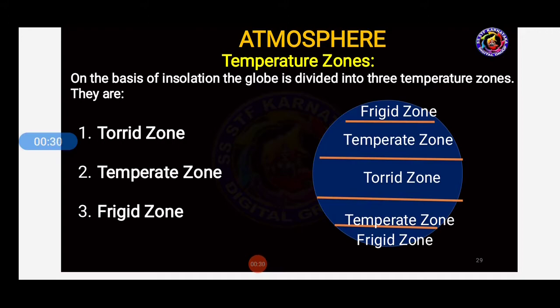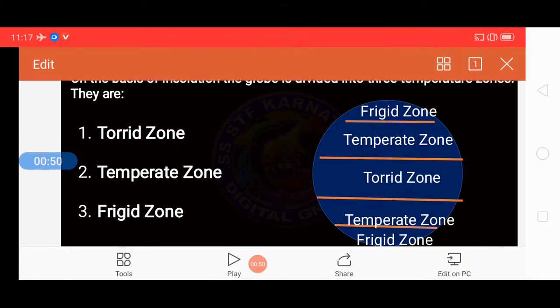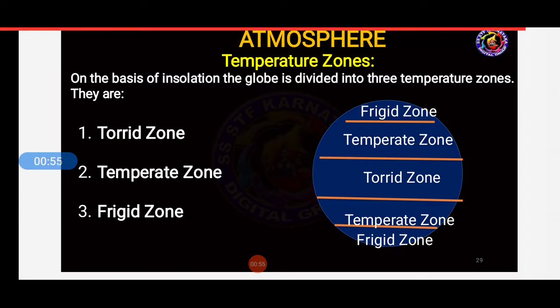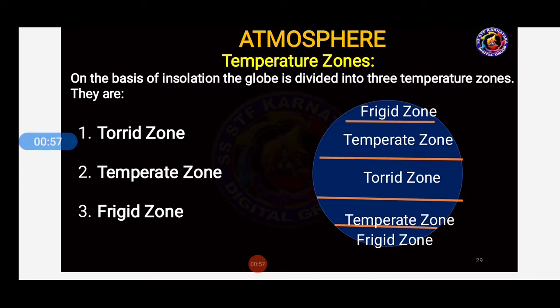The globe is divided into 3 temperature zones. Now let us see about the temperature zones of atmosphere. Okay. So here we have three types of temperature zones. The globe is divided into 3 temperature zones, that is torrid zone, temperate zone, frigid zone. These are the zones which are divided by the earth. So students, now let us see briefly about these 3 zones. How many zones are there, students, here? 3 zones, that is torrid zone, temperate zone and frigid zone.